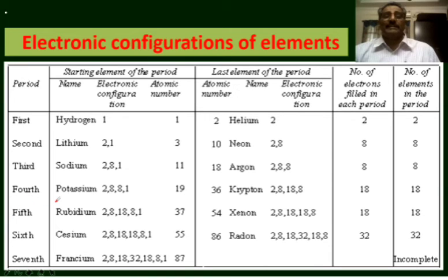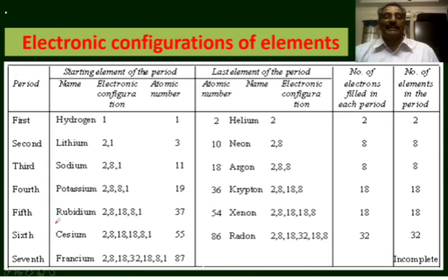The fourth period in the periodic table starts with the element with atomic number 19, that is potassium. The 19 electrons are distributed like this: 2, 8, 8, 1, that is 1s2, 2s2, 2p6, 3s2, 3p6, 4s1. That is, the period starts by the entry of electron in the 4s orbital, and the period ends when the fourth main energy level is filled with 8 electrons, with krypton with atomic number 36. From potassium to krypton, 18 electrons are being successively filled. So the number of elements in that period is 18.